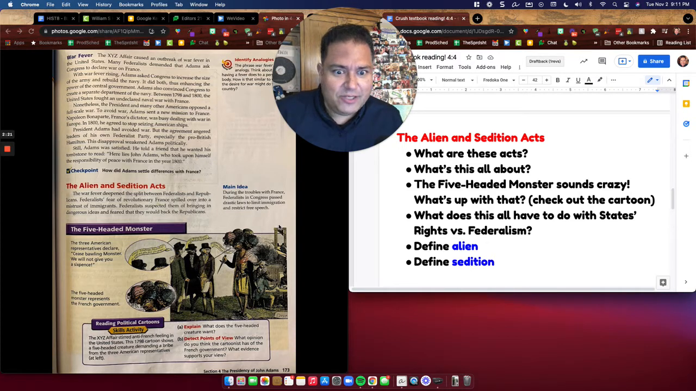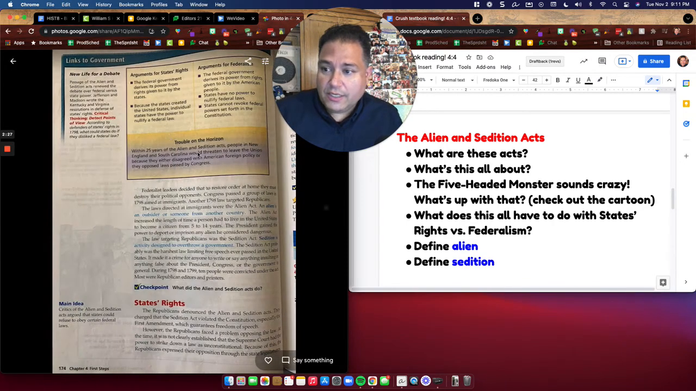So the five-headed monster sounds crazy. What's up with that? Check out the cartoon. And then moving forward, what does this all have to do with states' rights versus federalism? Here's a graphic organizer, almost like a T-chart, where it shows you arguments for states' rights on one side, arguments for federalists on the other side. It's organizing what you're reading and showing it to you in a graphic organizer format. Also, you'll notice we have a couple of words in bold here. The bold blue means it's a vocab term, and then blue means it's defining what that word means. So we have alien right here and the definition, and then the word sedition right here, and also a definition in blue.